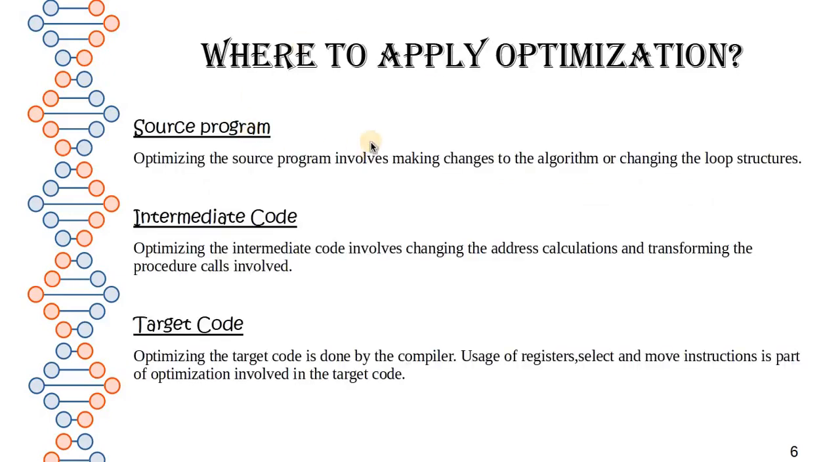Now, where to apply the optimization? We can apply the optimization in the source program, intermediate code, and also in target code. Optimizing the source program involves making changes to the algorithm or changing the loop structures. Optimizing the intermediate code involves changing the address calculation and transforming the procedure calls inward. What about target code? Optimizing the target code is done by the compiler. Usage of registers, and selecting and moving instructions, is part of optimization in the case of target code.